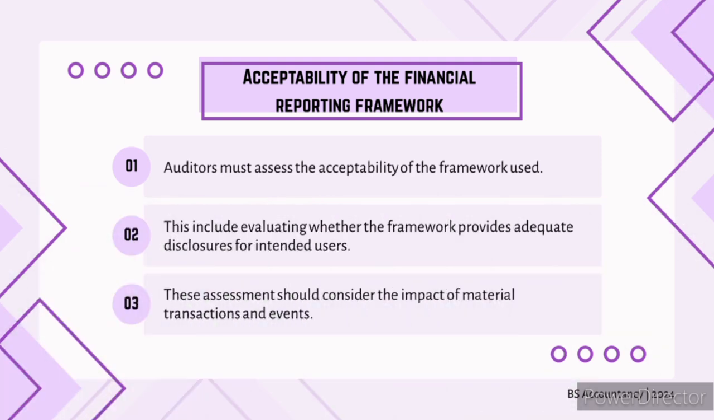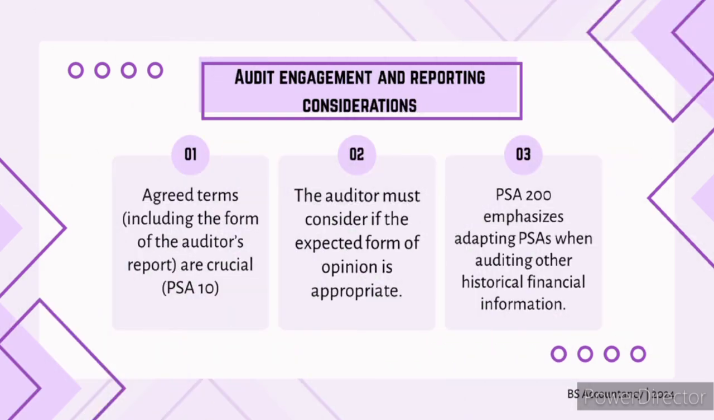One of the most important things in the audit process is evaluating the acceptability of the financial reporting framework being used. The auditor must ensure that the framework includes adequate disclosures for the intended users. Example, if the framework does not properly reflect material transactions or events, it could possibly result in incomplete or misleading reports. Audit engagement terms are critical and must be agreed upon early in the process.